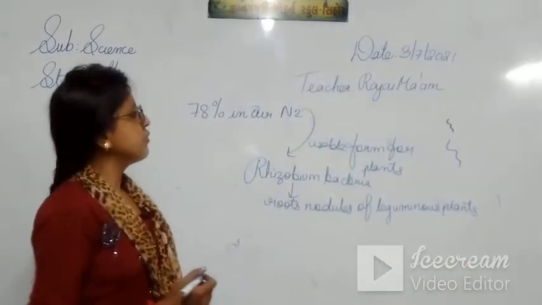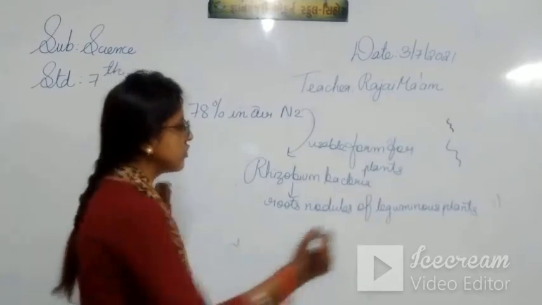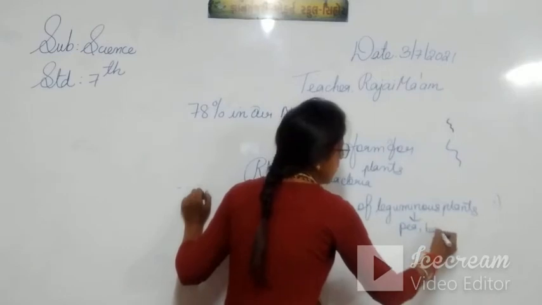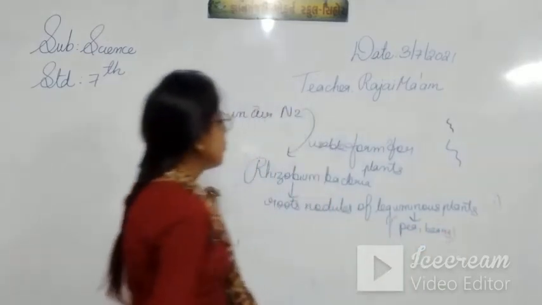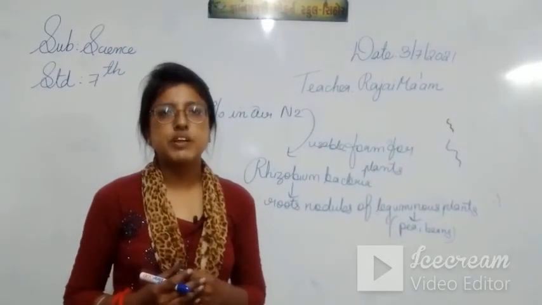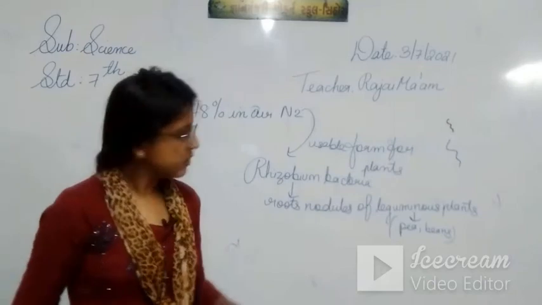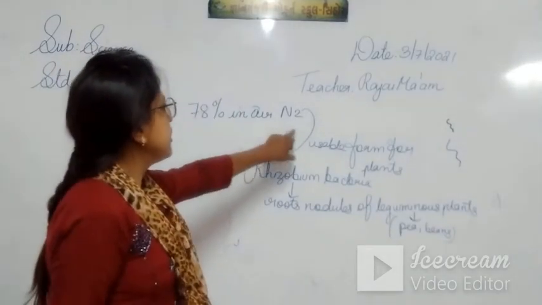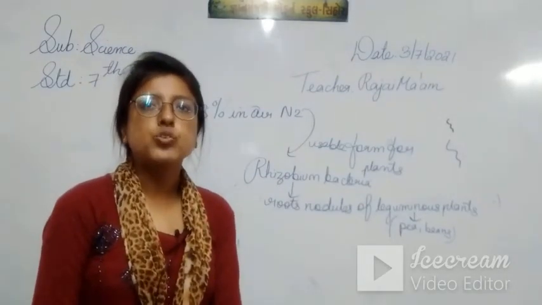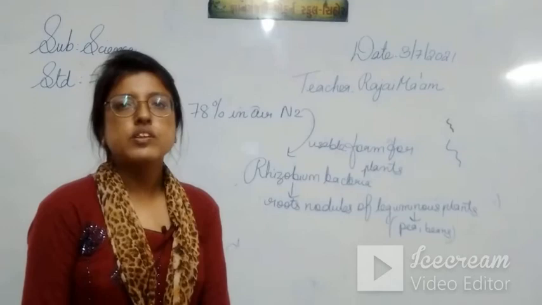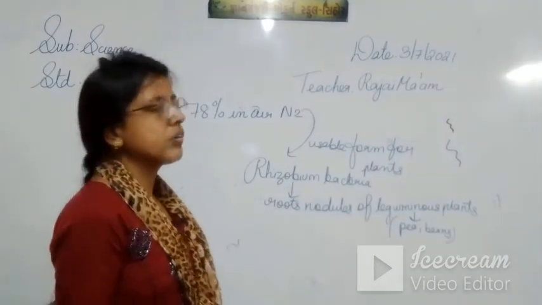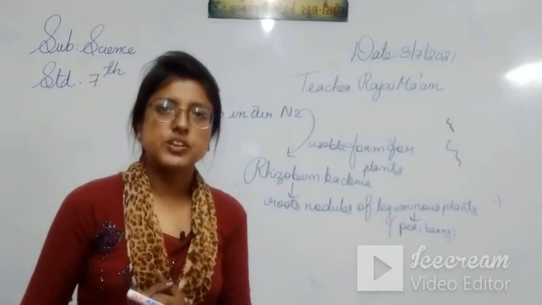Okay, so this rhizobium bacteria that is present in the root nodules of leguminous plants, meaning pea, beans, these all are leguminous plants. So in the root nodules of these leguminous plants, bacteria rhizobium is present. It will convert atmospheric nitrogen into usable form, and that usable form is used by the plants. So this is how the scarcity of nitrogen is fulfilled, and this whole process is known as nitrogen fixation.